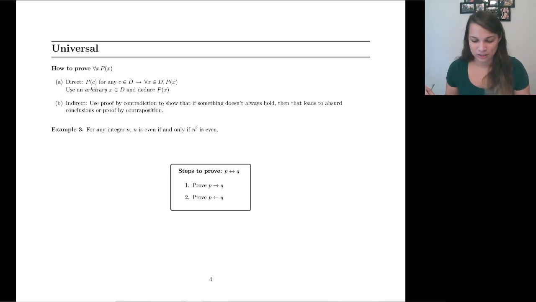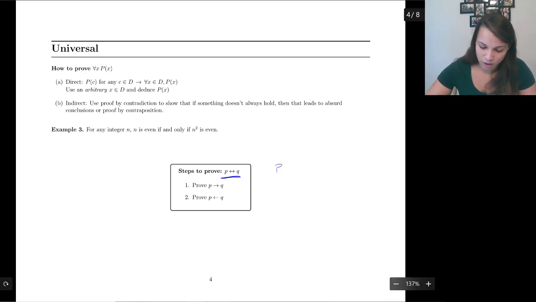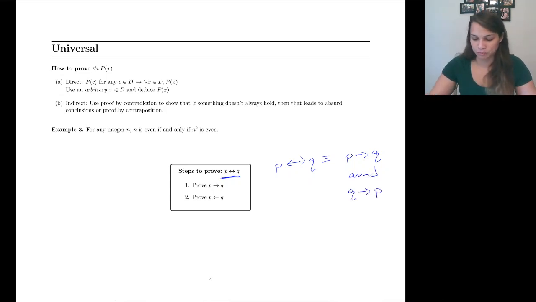But just in case it's a little bit unclear, here we are. Whenever you have to prove an if and only if statement, remember you guys proved that P if and only if Q was the same thing as doing P implies Q and Q implies P. And so all you have to do is prove that statement, prove that statement.